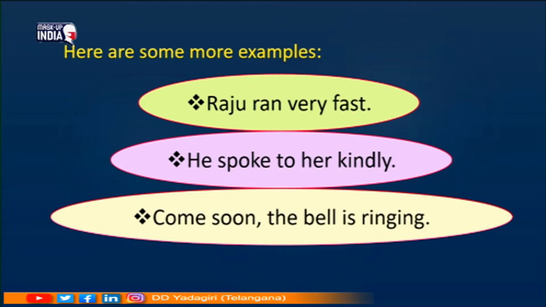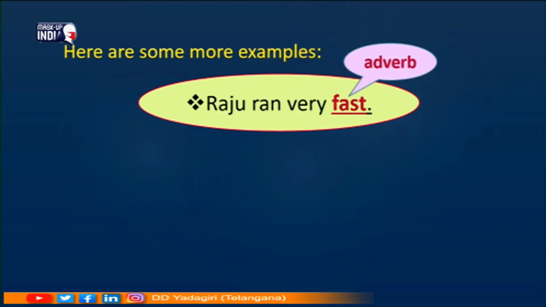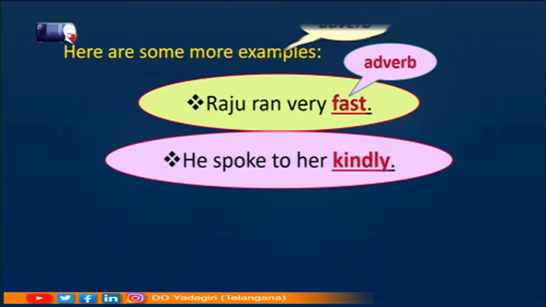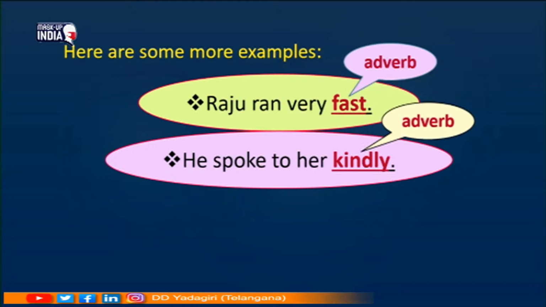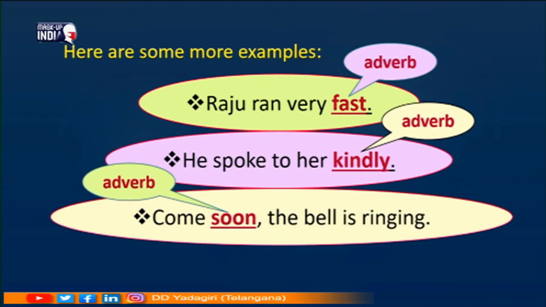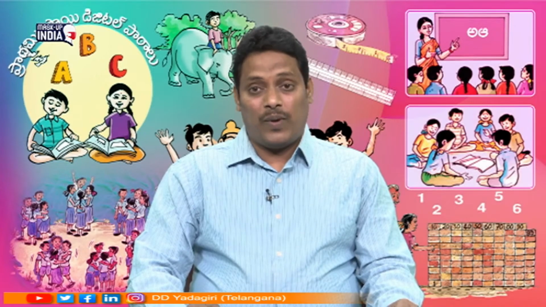Students, can you identify the adverbs here? Yes, fast is an adverb. Raju ran very fast. Fast is describing the verb ran. He spoke to her kindly. So kindly is an adverb which is speaking about spoke. Come soon, the bell is ringing. So soon is an adverb which is speaking about the verb come. Okay, students? We are very glad to know about the adverbs, aren't we?